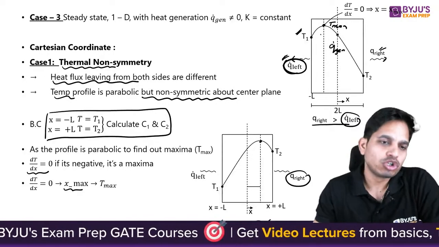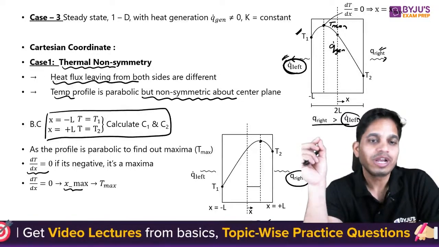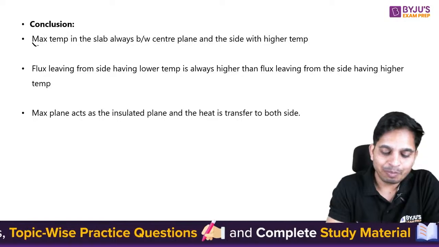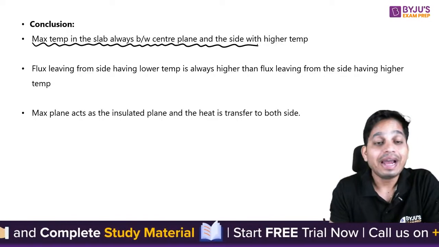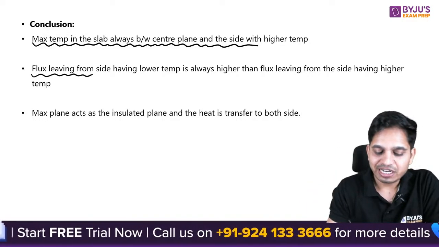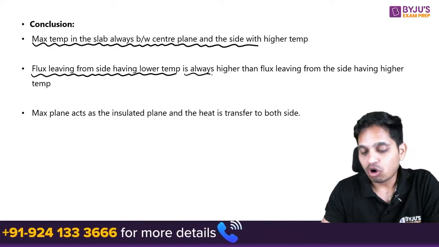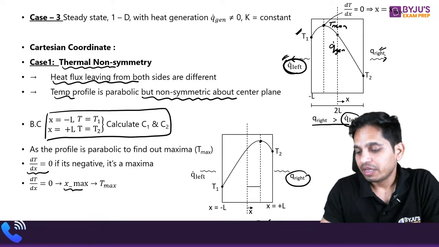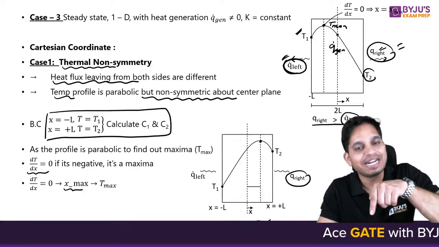So it is a simple question. You just have to calculate C1 and C2. Okay, that's all. Now the next case here is, some conclusions: maximum temperature in the slab is always between center plane and the side with a higher temperature. Flux leaving from the side having lower temperature is always higher. So you see here heat flux is higher, because whenever temperature is lower means heat flux is higher, simply.